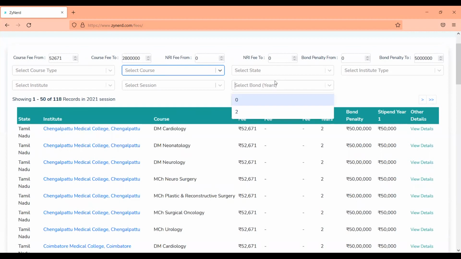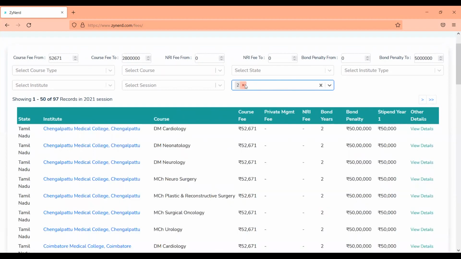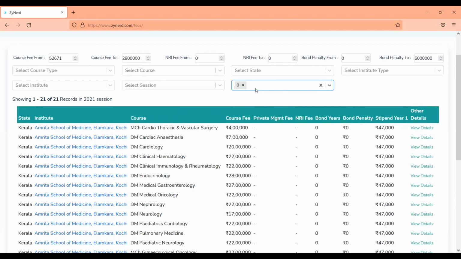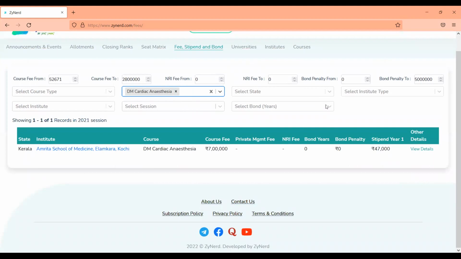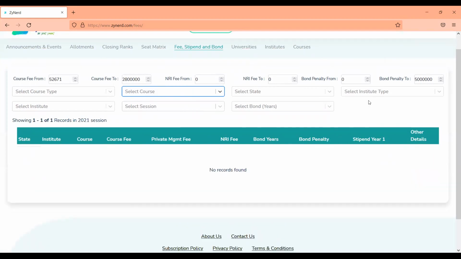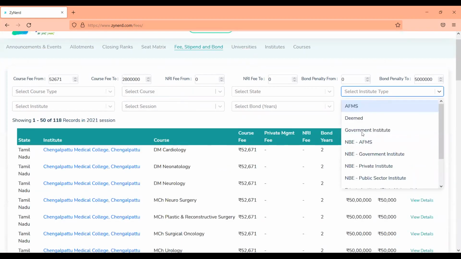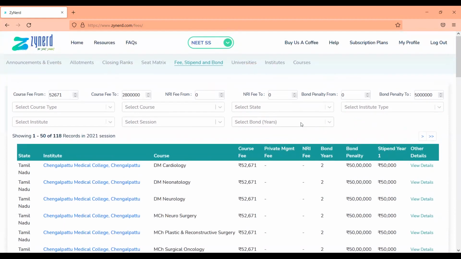It is compiled in one retrievable form, where you will be able to filter based on the number of years of bond. If you are only interested in a bond of 0 or 1 year, you can filter it out. If you're interested in only certain courses, you will be able to filter based on the courses and see what the bond condition is. We'll try to include the stipend information for NB as well to the extent available in MCC. That is the only source.